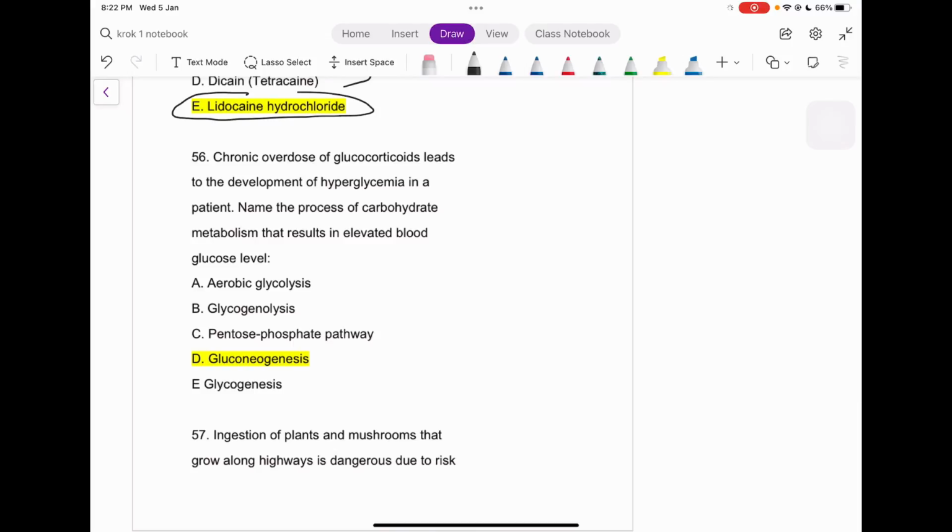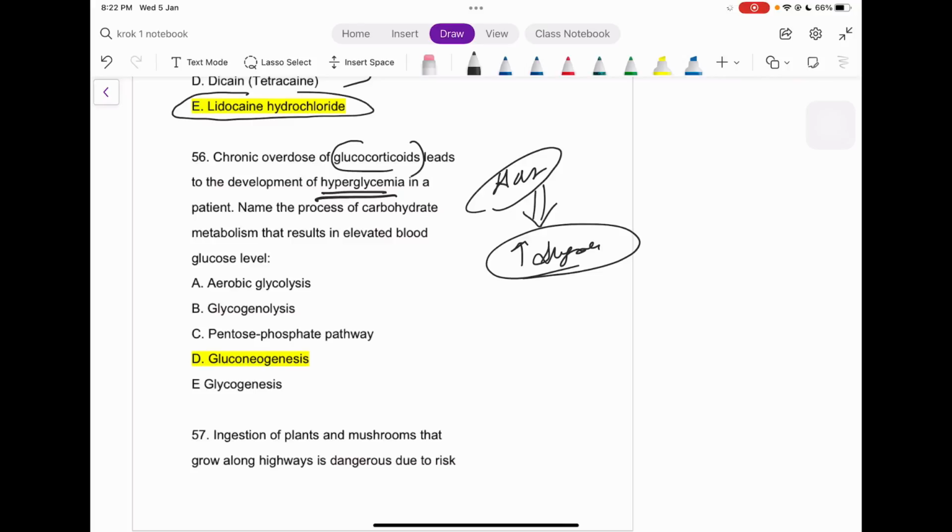Chronic overdose of glucocorticoids leads to the development of hyperglycemia, right? That is true because that's the work of the glucocorticoids also. What glucocorticoids am I talking about? Such as, let me just say, adrenaline, right? So adrenaline has the work of increasing the sugar inside our body, right? And how is the sugar increased immediately, that is by the process of gluconeogenesis, right?